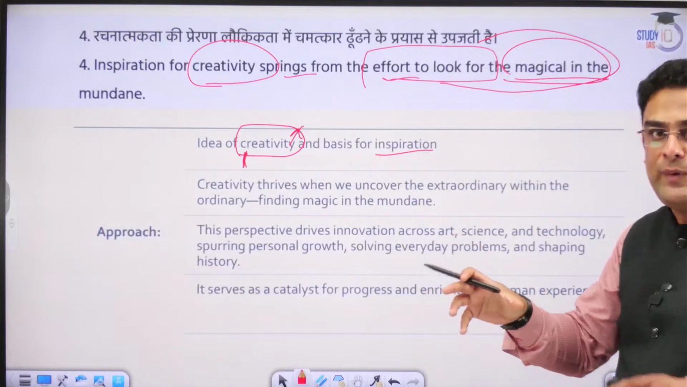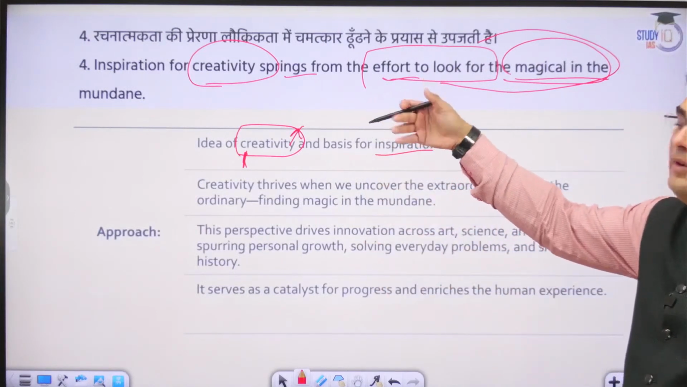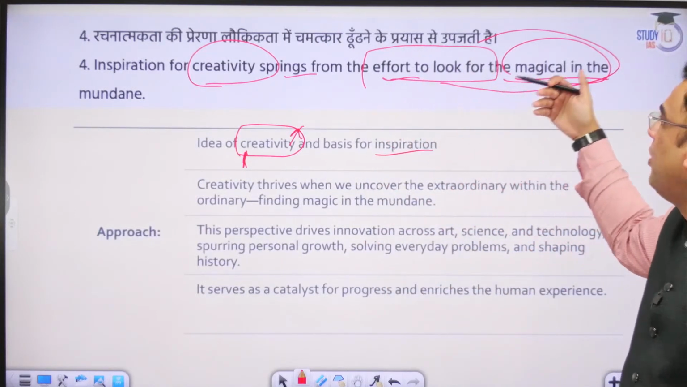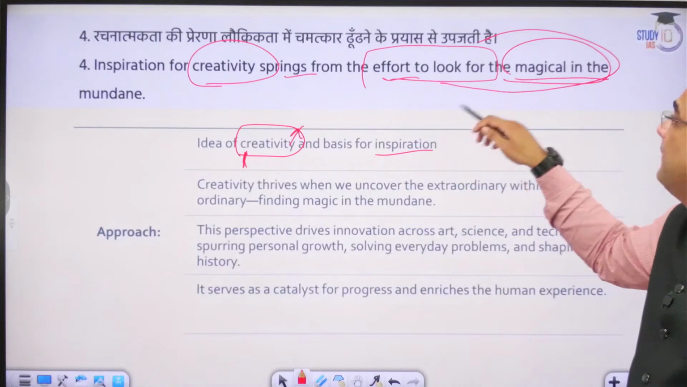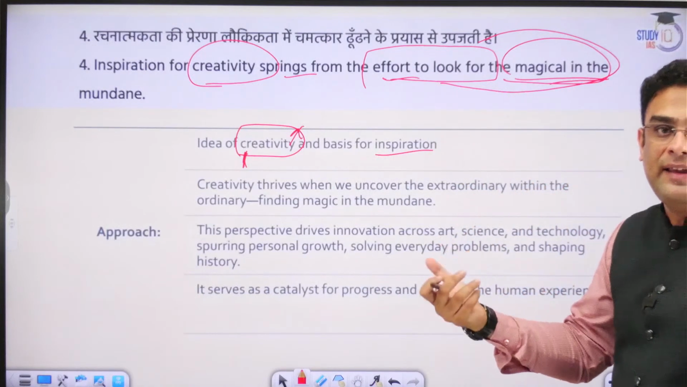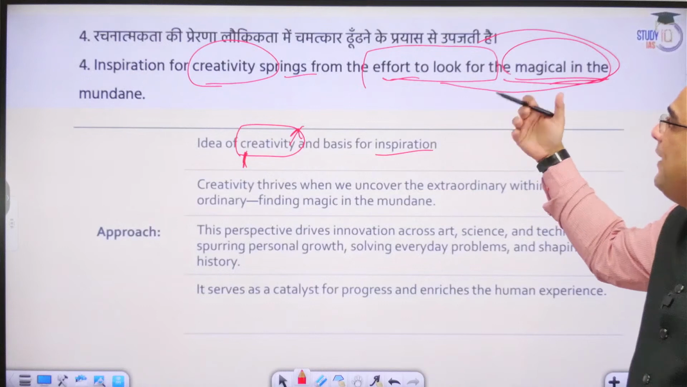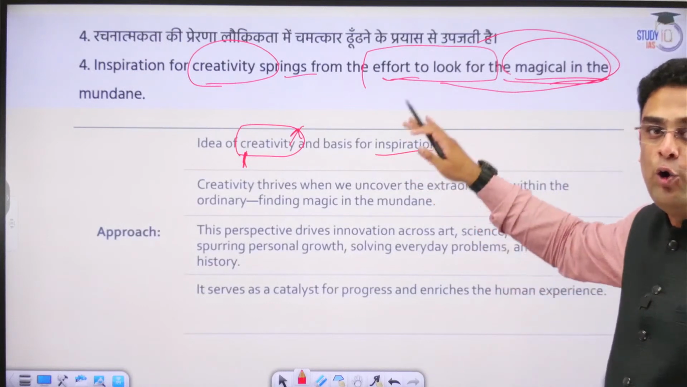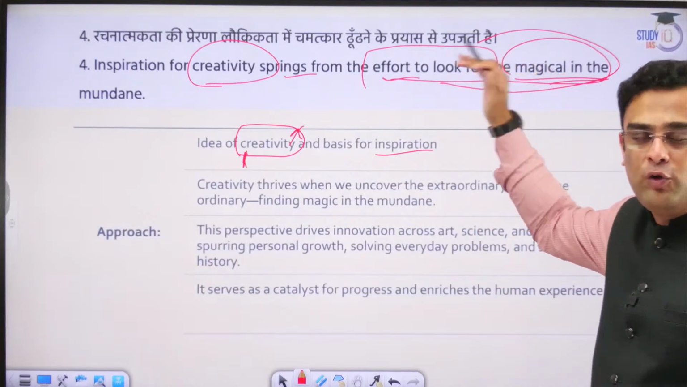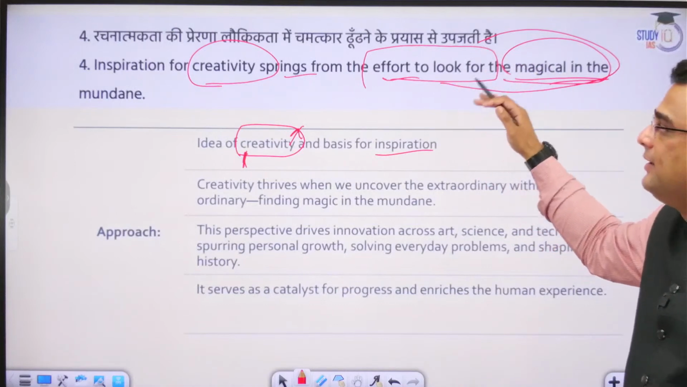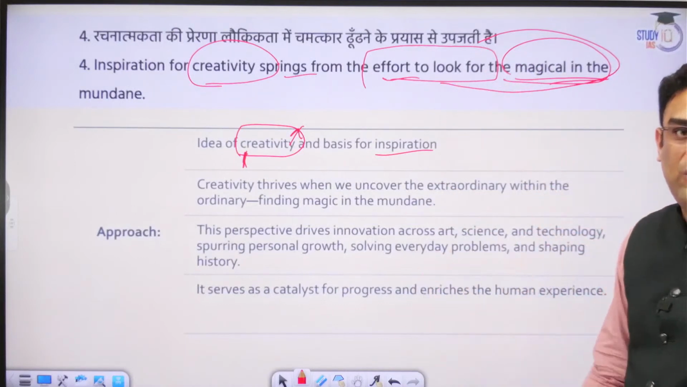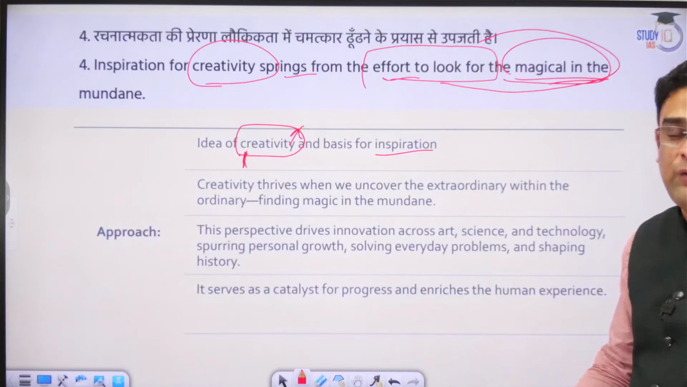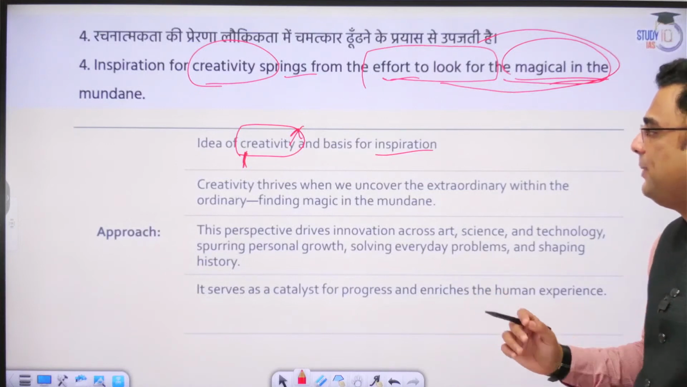So we have two pillars. On one side you have the inspiration for creativity. On the other side we have the magical hidden thing in the mundane, and between them we have the relationship that if you are able to sight that, if you are able to look for it, if you are able to locate it, then in that case you will be able to unlock that inspiration for creativity. That is what the topic tells us.